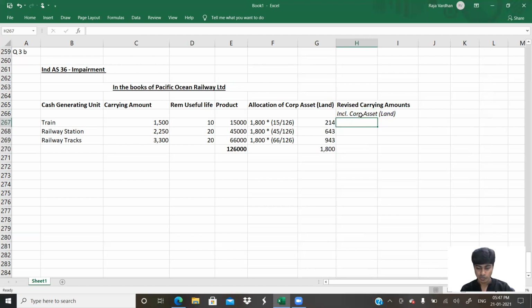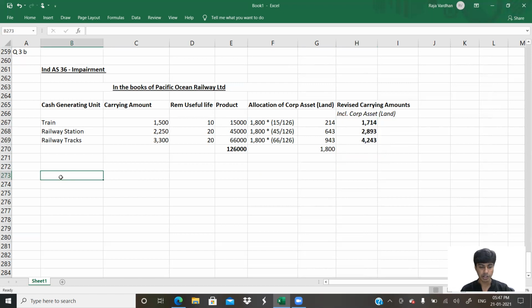How much do we get? We would have the old carrying amount of 1500 plus 214. Similarly, I do it for all the assets. We get it as 1714, 2893, and 4243. Now we'll identify the impairment.